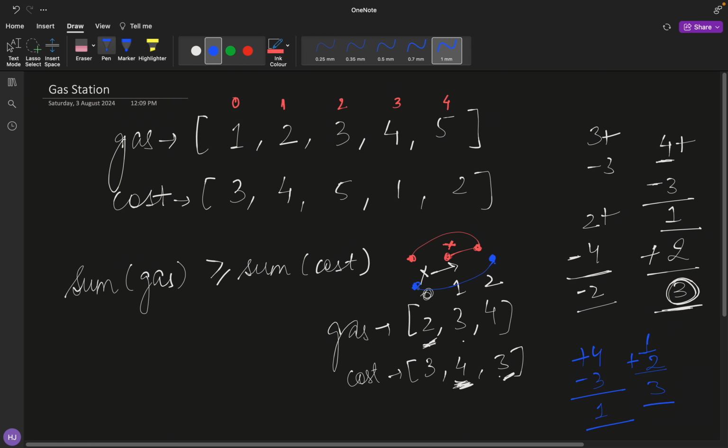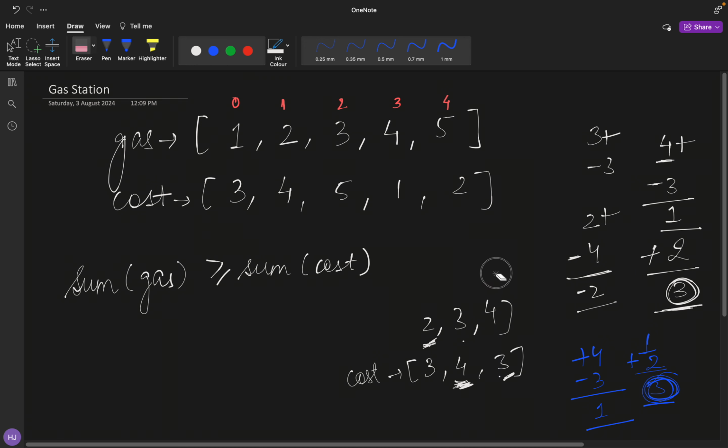But still, in order to move to the next point in the clockwise direction, that is the 1st index, I don't have a sufficient amount of gas in my tank. So again the loop is not possible. So in this case we don't have any answer.